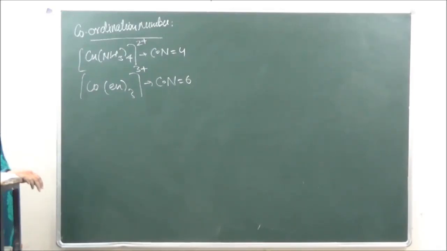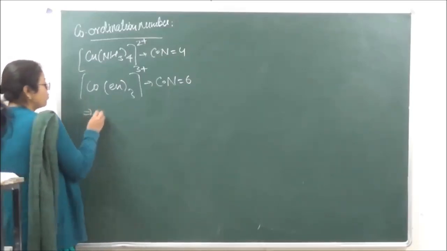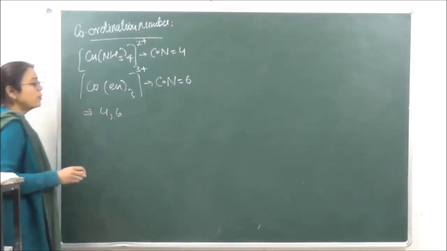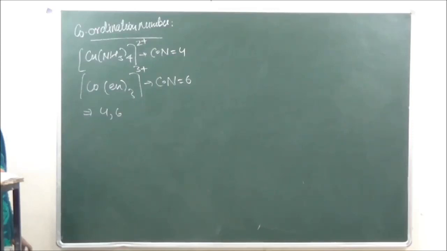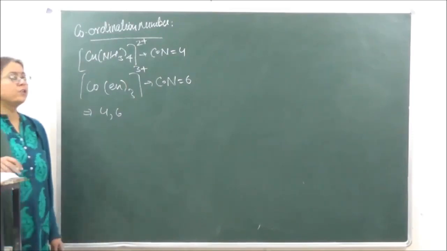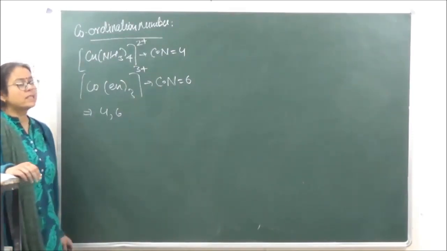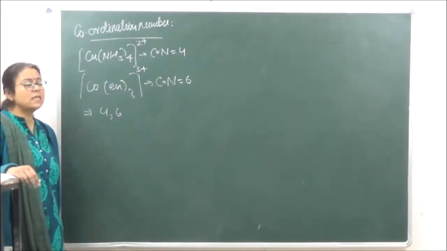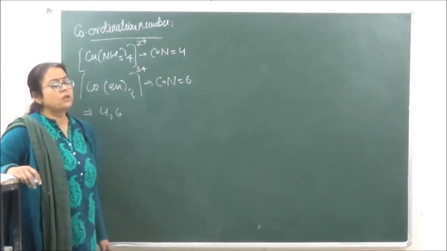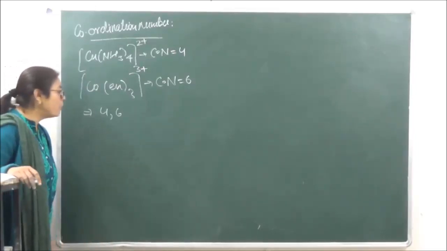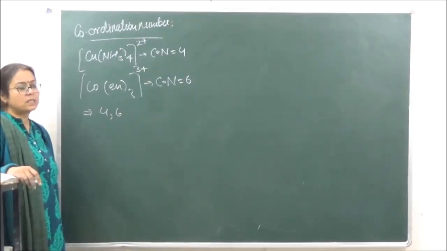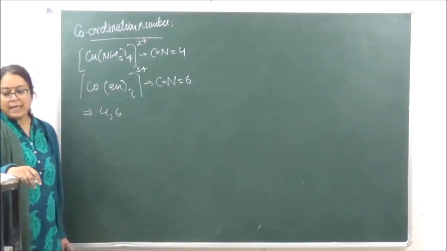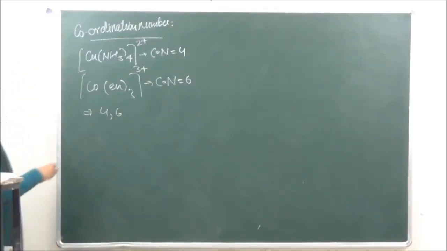Now the most common coordination numbers exhibited are 4 and 6. Okay, and जितने भी light transition metals होते हैं, they are going to give 4 and 6 coordination number. That is the 3d series of the d block. They all form coordination numbers of 4 and 6. Is it clear? Then next we come to coordination sphere.